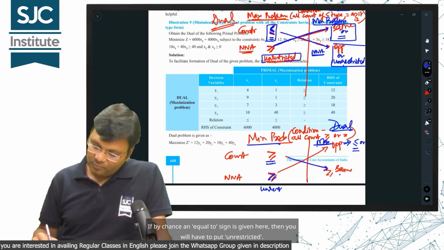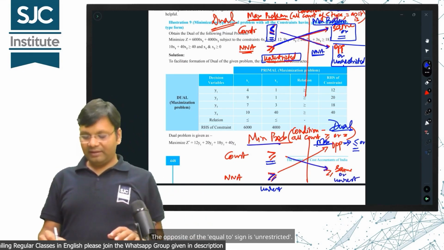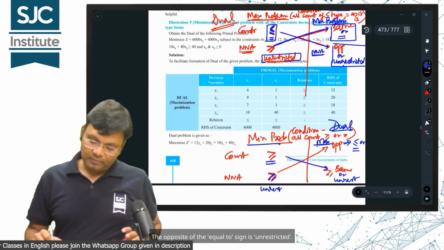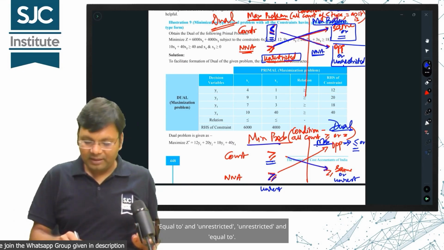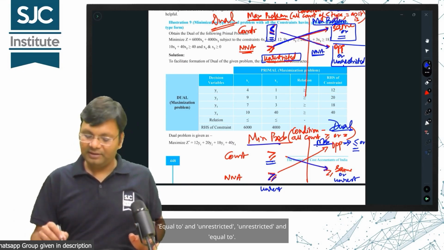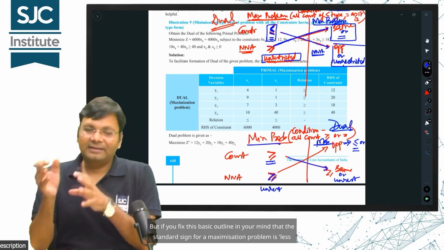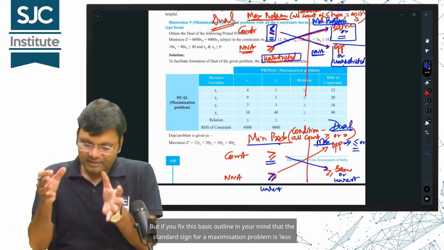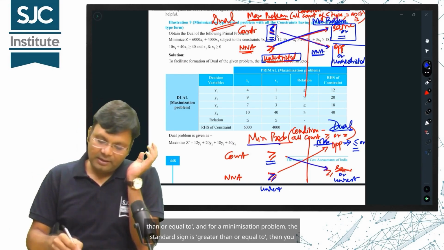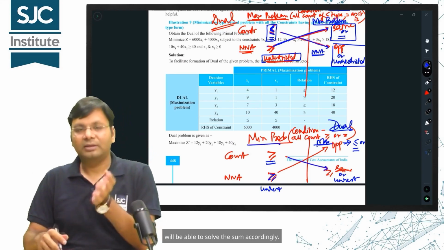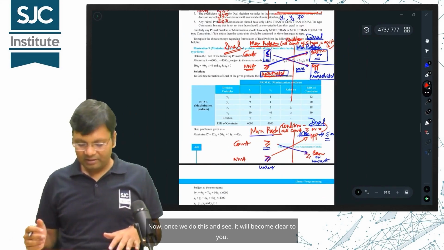If by chance an equal to sign is given here, then you will have to put unrestricted. The opposite of the equal to sign is unrestricted. The opposite of unrestricted is equal to. It is the same in both cases. Equal to and unrestricted, unrestricted and equal to. But if you fix this basic outline in your mind that the standard sign for a maximization problem is less than or equal to, and for a minimization problem, the standard sign is greater than or equal to, then you will be able to solve the sum accordingly. Now, once we do this and see, it will become clear to you.